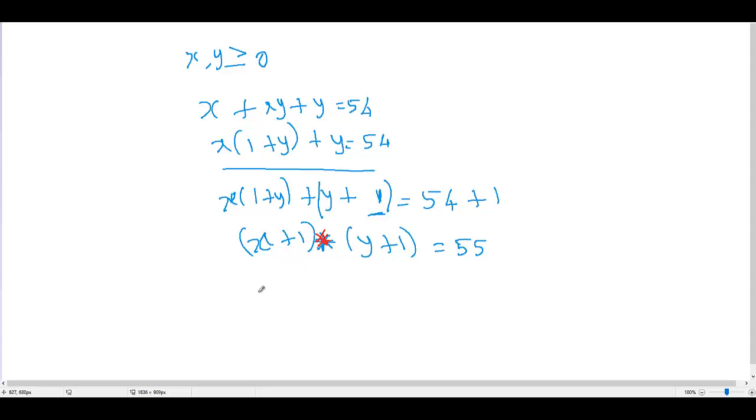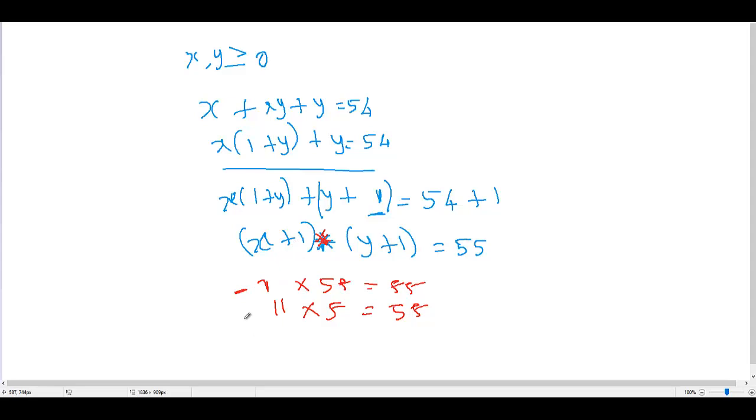One is 1 cross 55 equal to 55, or 11 cross 5 equal to 55, maybe 5 cross 11, whatever. So the first chance fails because of 1 cross 55. If you put 1, then x equal to 0, so you just avoid this case.